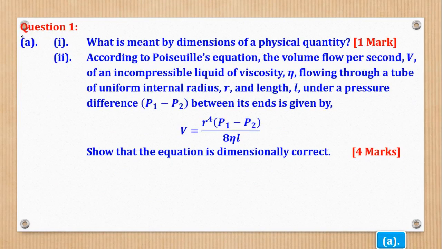We shall start with question 1. Question 1 part A, Roman 1 says, what is meant by dimensions of a physical quantity?